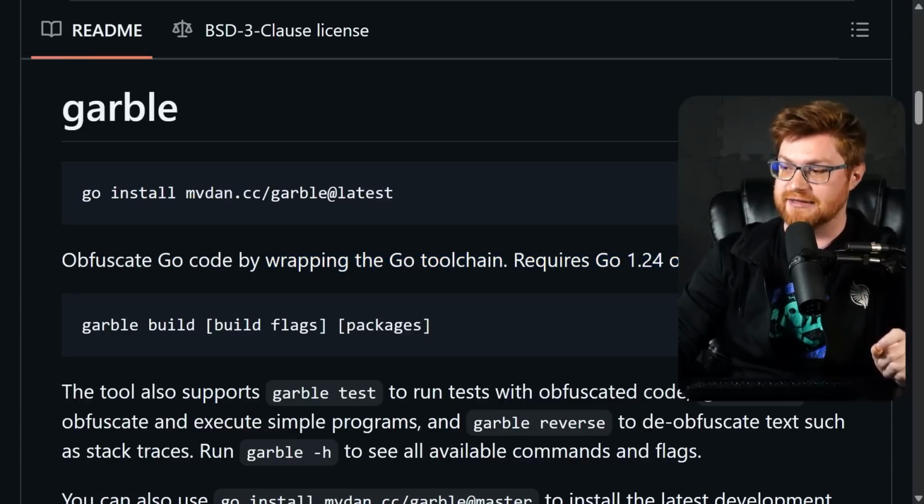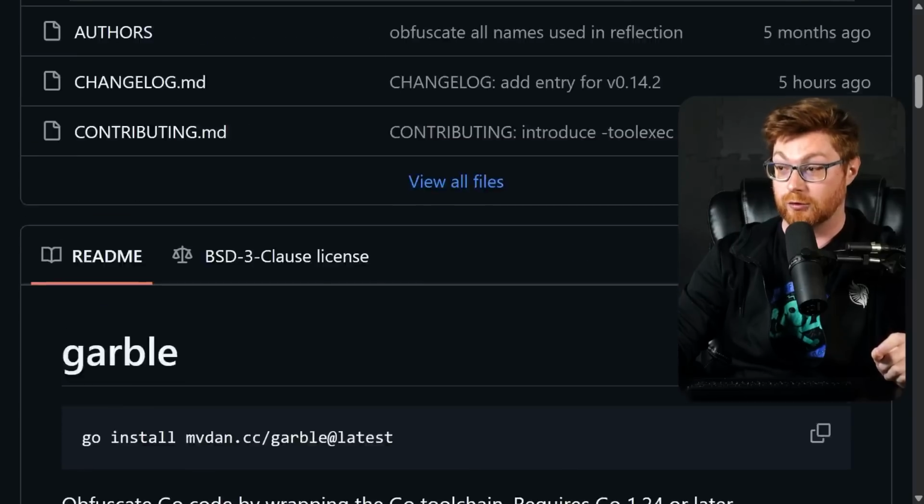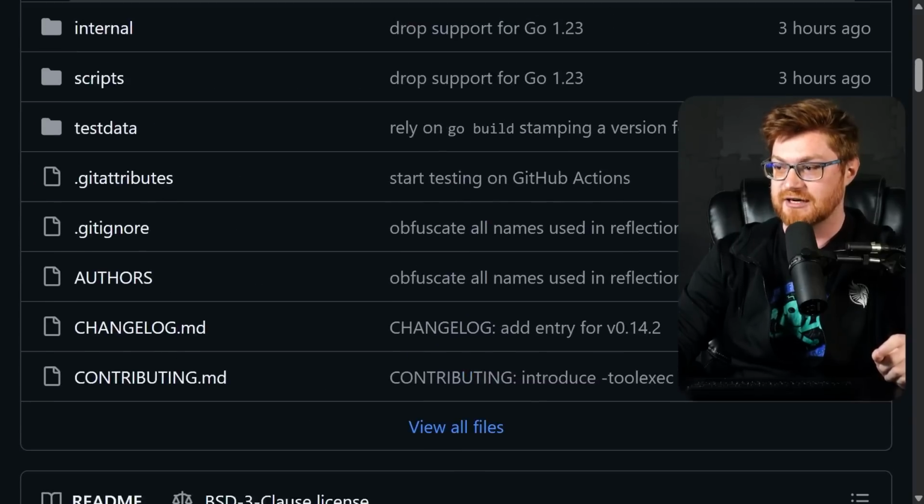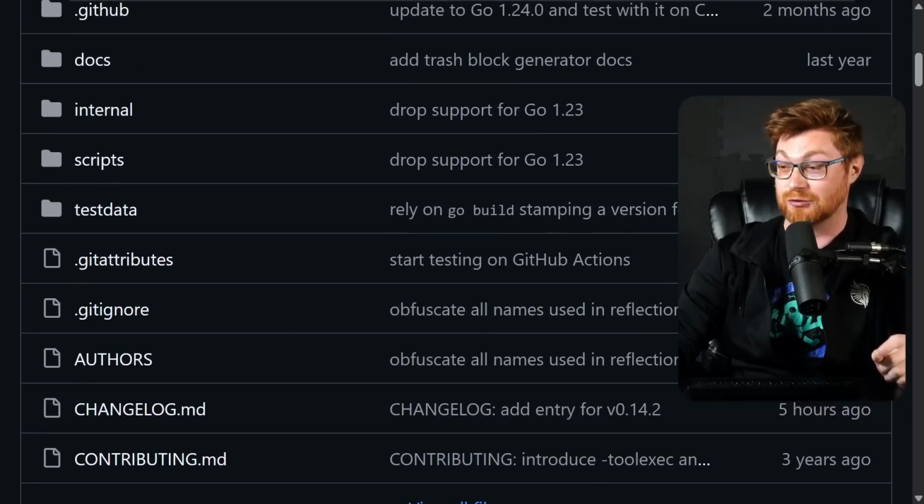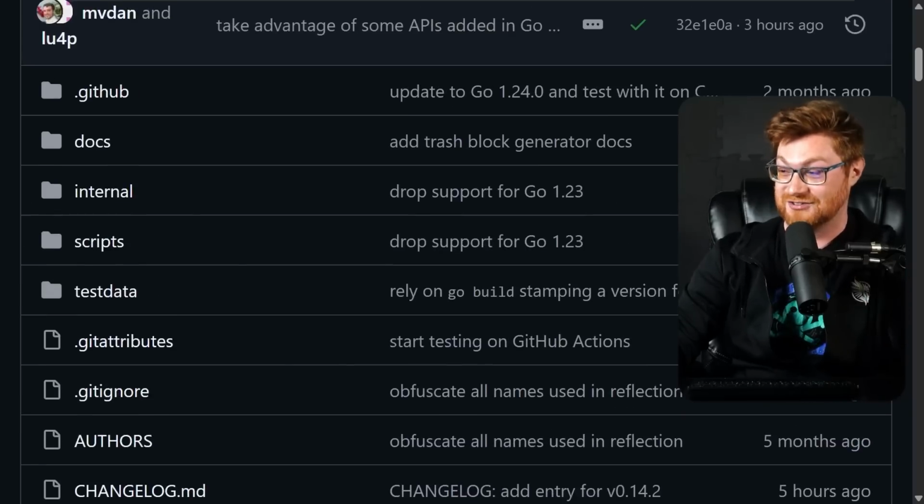Now, this is funny. I think as I was getting ready to record this, it now requires Go 1.24 or later. I can see in the commits as of just a couple hours ago, there was a release that was like 30 minutes just before I started recording.